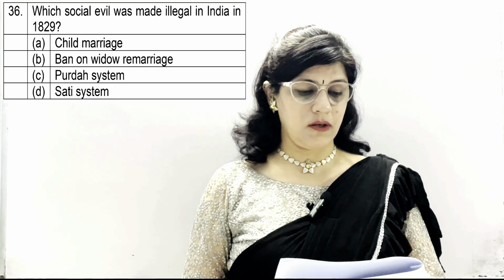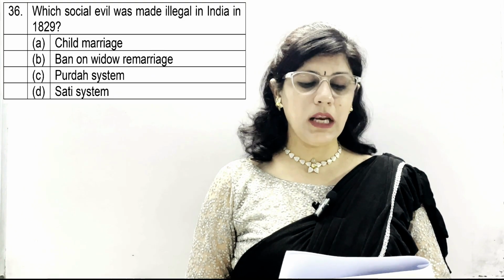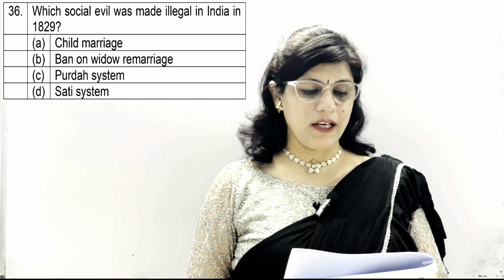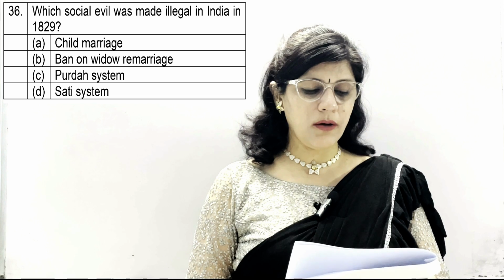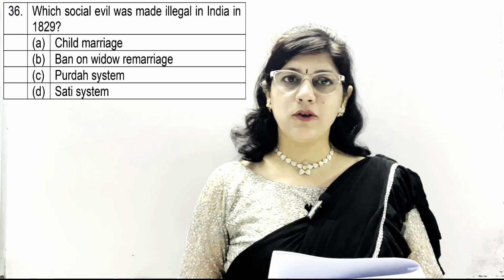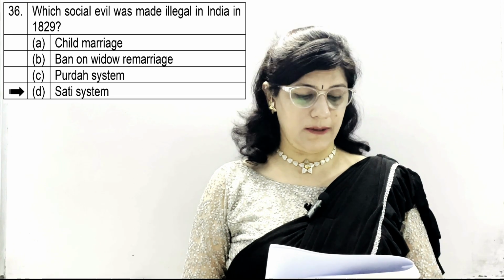Question number 36. Which social evil was made illegal in India in 1829? A option, child marriage. B, ban on widow remarriage. C, Parda system. And D, Sati system. And the correct option is D, which is Sati system.